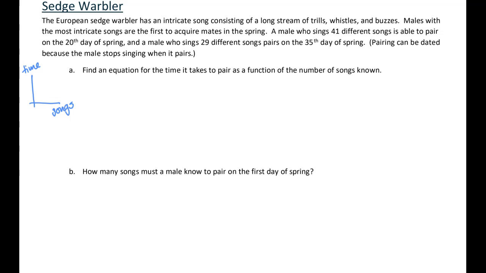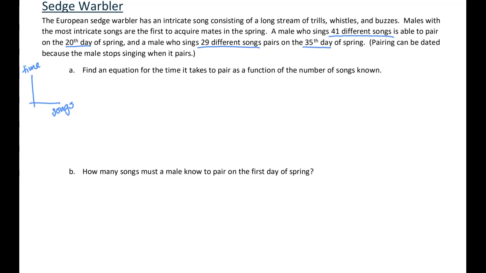Okay, so if you'll recall, to find the equation for a line, we either need 2 points or a point and a slope. So our first job is going to be going through the information we're given and deciding if we have points or slopes or both. As I read through here, the first piece of information that looks like it needs to go into my equation is that a male who sings 41 different songs is able to pair on the 20th day of spring. And then the next bit of information is that a male who sings 29 different songs pairs on the 35th day of spring.